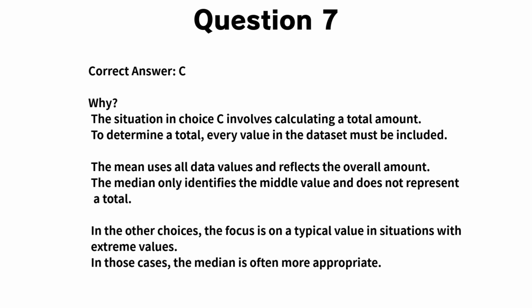It uses all scores, adds them together, and divides by the number of students. The median, on the other hand, only tells us the middle score. It does not help us determine a total amount. The other choices all focus on a typical value in situations with extreme values. In those cases, the median is often more appropriate. Key takeaway: use the mean when totals or overall amounts matter. Use the median when describing a typical value in skewed data.